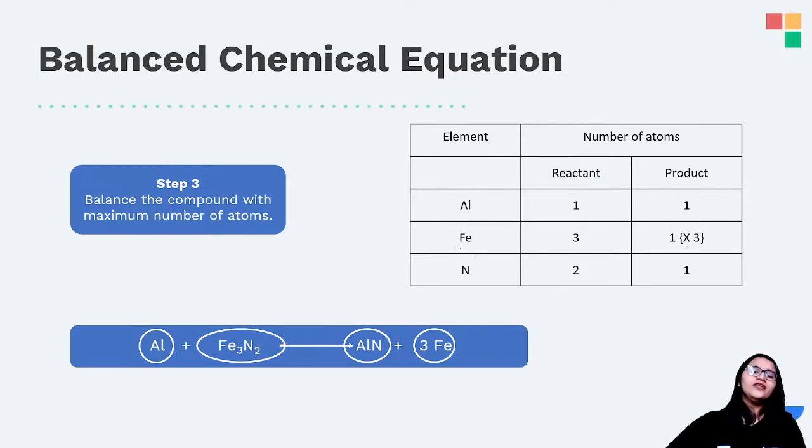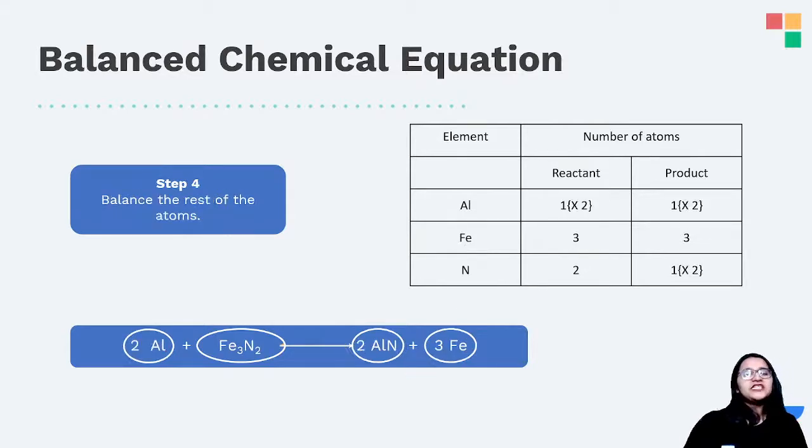So we started with iron, that is Fe. I had 3 Fe on the left hand side, on the reactant side. Now I wanted the same number on the product side, that is the right hand side, where I had only 1 atom of iron. So how will I convert 1 to 3? That's very simple. 3 ones are 3, so you just multiply it by 3. So once you multiply it by 3, you're getting AlFe3N2 giving you AlN plus 3Fe. Yes, very nice.